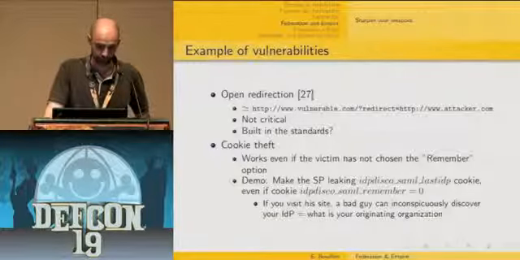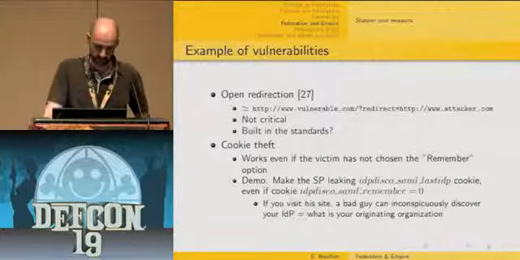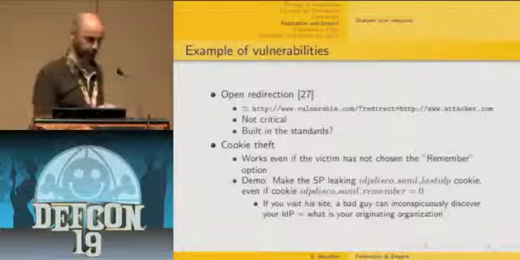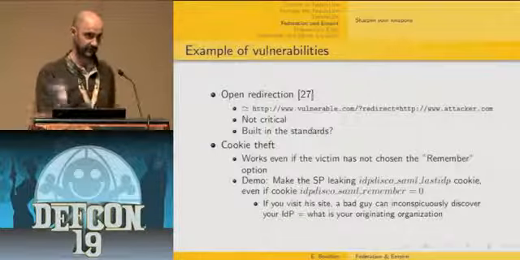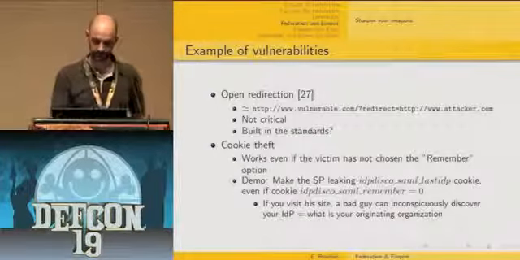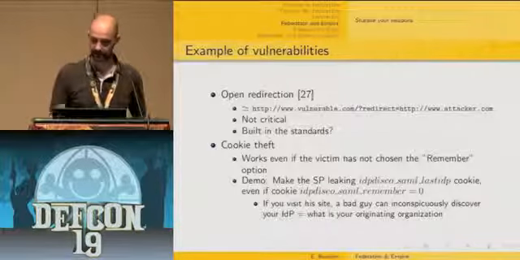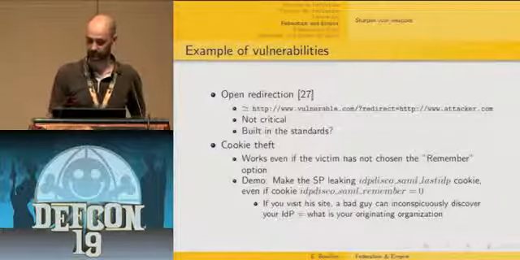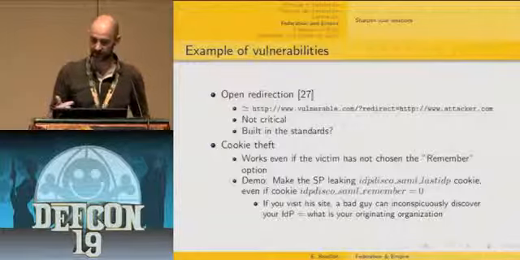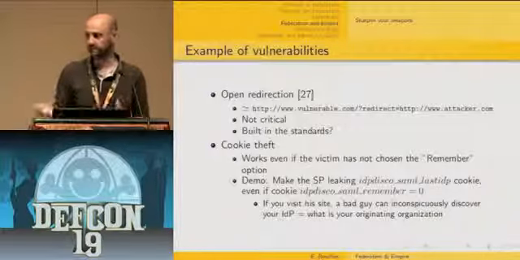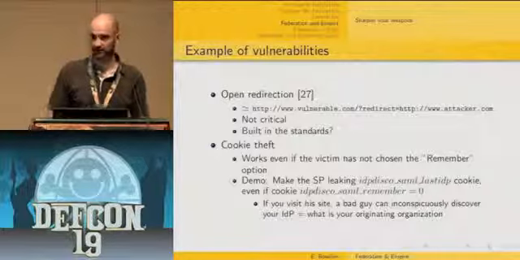Then I'm going to illustrate how this can lead to a cookie theft. That means that we are going to be able to make cookies fly between DNS domains using this kind of vulnerability. Basically, if you visit his site, a bad guy can inconspicuously discover your identity provider, that means your originating organization. So that's at least a privacy issue.